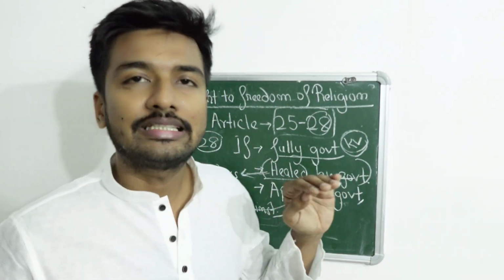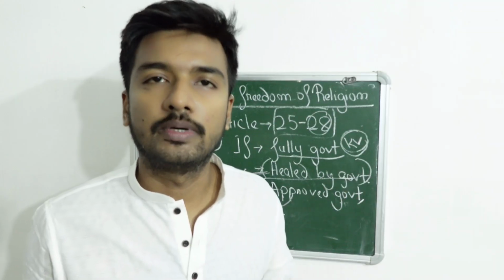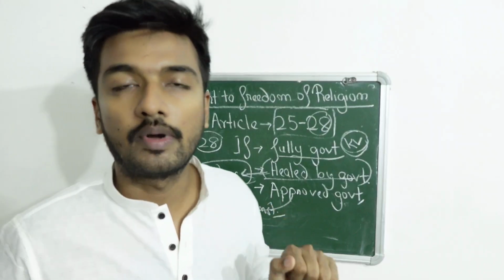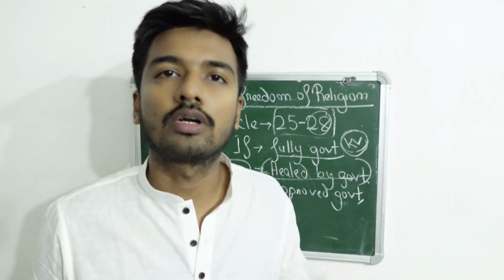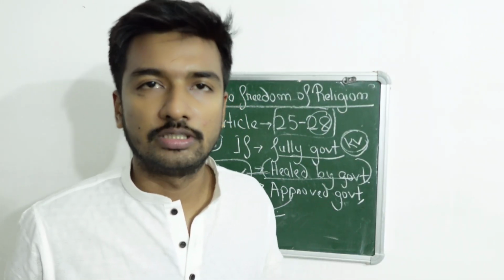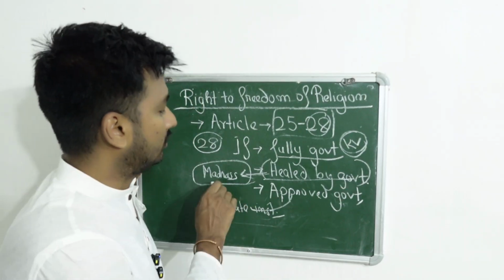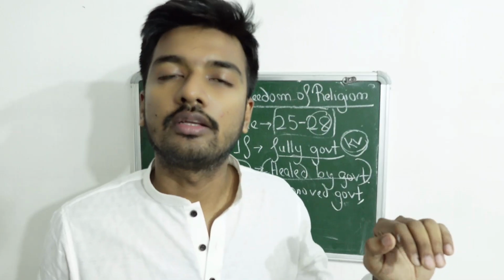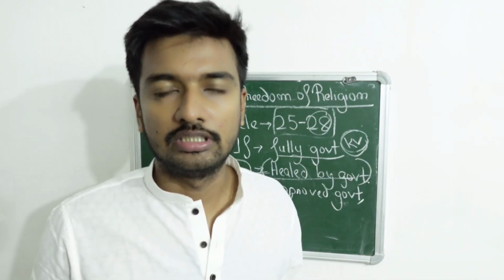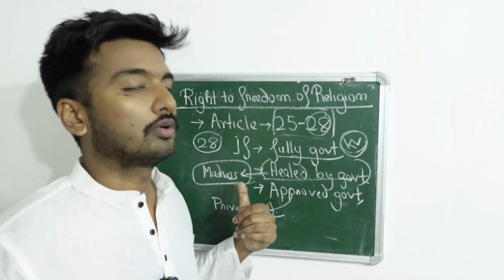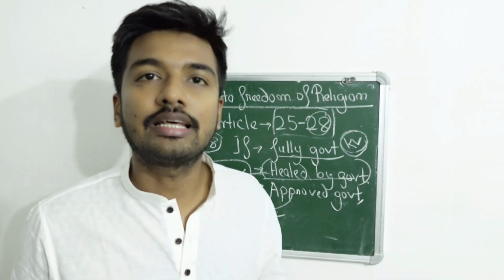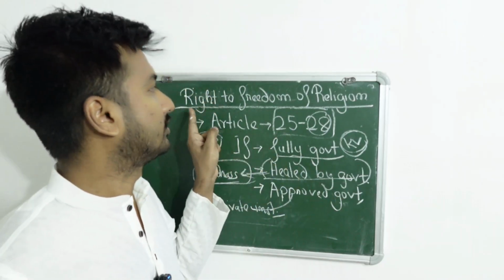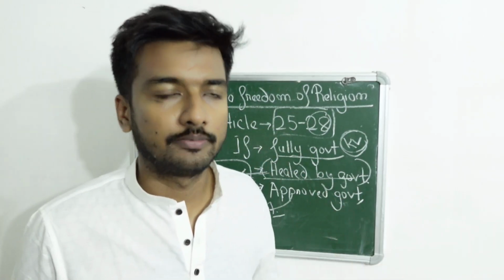Now, what is financed by government? It is financed by the government because this madrasa belongs to the minority area. Minority people in India, the Muslim people, are called minority. In the madrasa, you can propagate your religious cultures. They teach about the Quran and everything. It is allowed. It is not banned according to the fundamental right to freedom of religion.